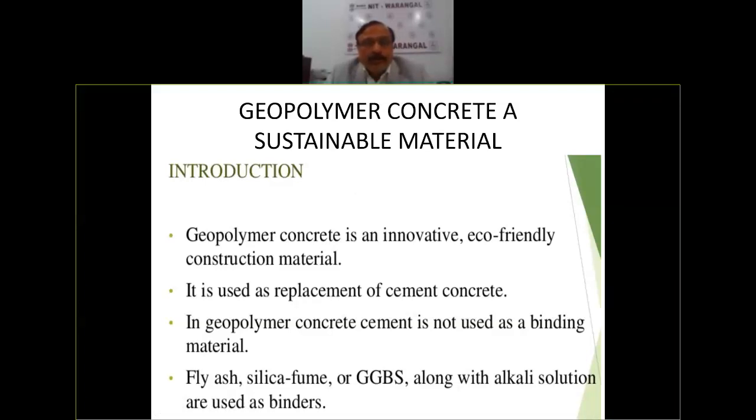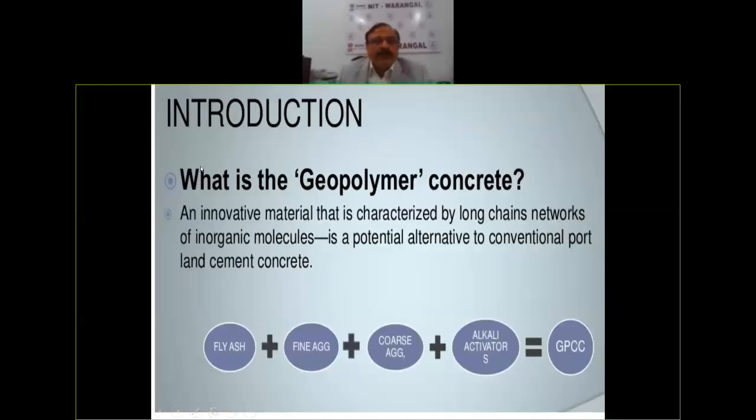In geopolymer concrete, cement is not used as a binding material. Fly ash, silica fume, or GGBS along with an activator is used as binders. So let us see the reaction. Basically, what is geopolymer? I'm using the word geopolymer concrete so much. It is nothing but fly ash plus fine aggregate plus coarse aggregate plus alkali activator. So you get a geopolymer.